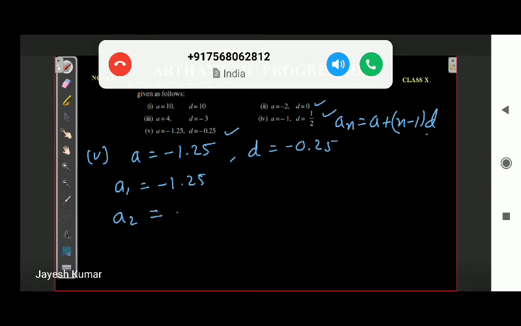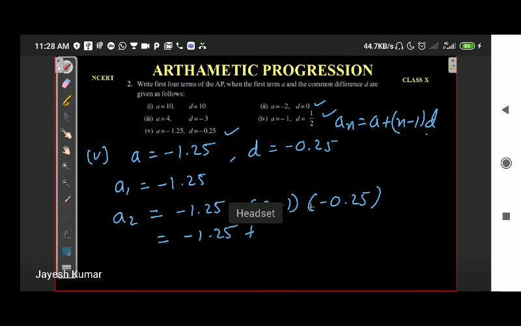The value of A is minus 1.25 plus (2 minus 1) into the value of D, which was minus 0.25. So this will be minus 1.25 plus 1 into minus 0.25, that is minus 0.25. Your final answer will be minus 1.50.